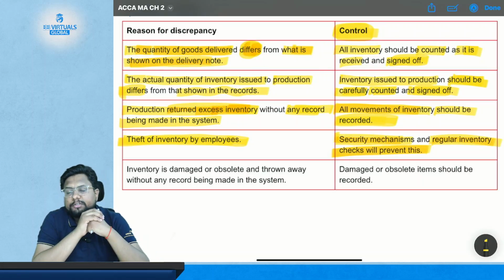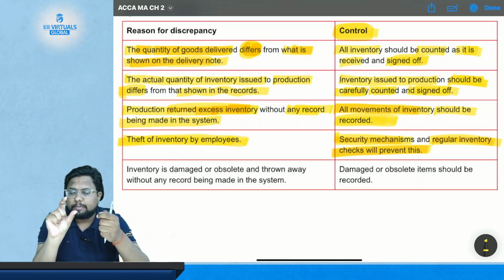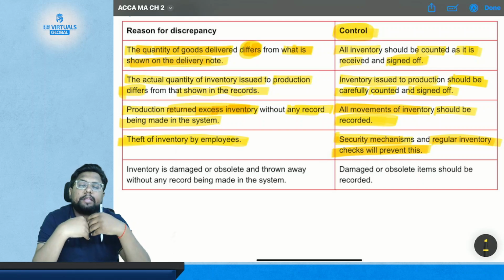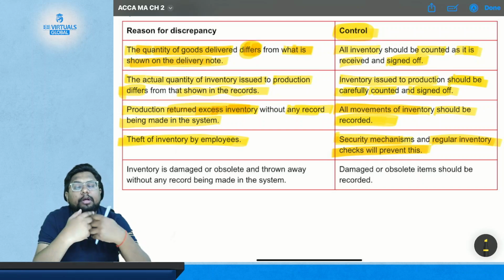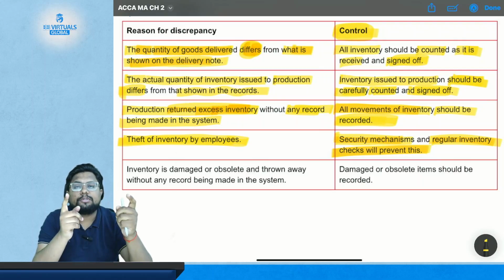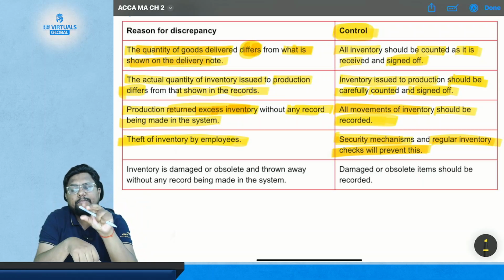Like in the malls, if you go to a shopping mall, you will see that the cloth has a particular electronic tag in it. You can try the cloth without even removing that. But if you try to get that cloth out of the shopping mall without making the bill or without paying for it, what will happen? The security system will beep, because that cloth has that electronic mechanism installed on it.